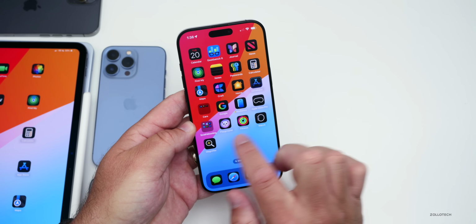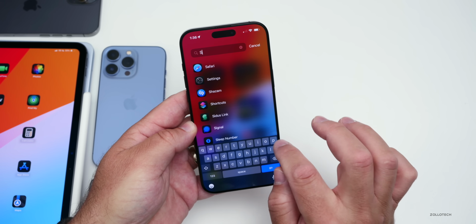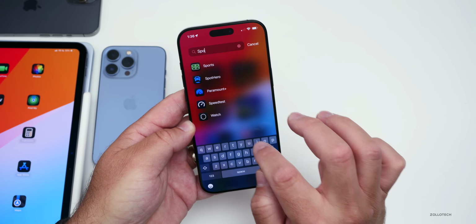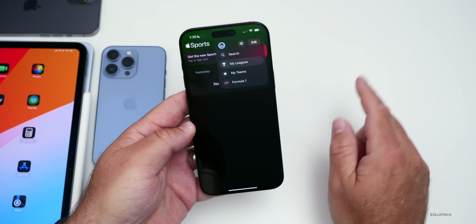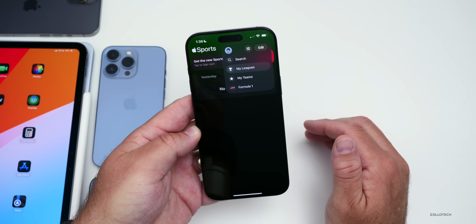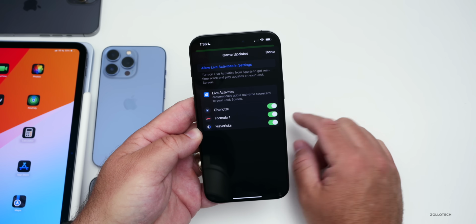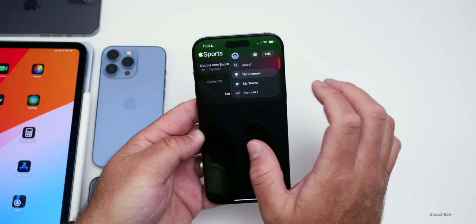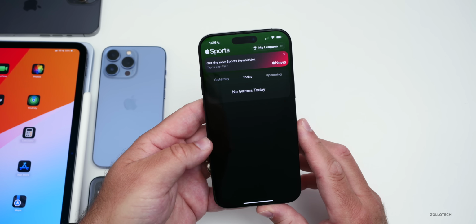However, some have said that the new Sports app has some sort of hints of what it looks like. So if we go to the Sports app here, this is Apple's Sports app. The app itself doesn't look like it, but if you tap on menus in the upper right, for example, you'll see this is different than anything we have in iOS currently. So we could have our settings here with different things like that. I would love to see the settings brought right into the app instead of having to go to a separate settings app. So we could see all of those things.